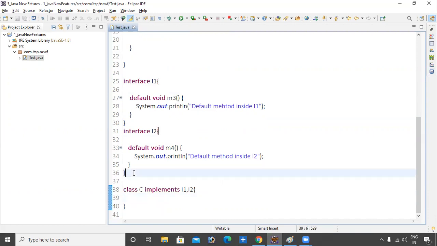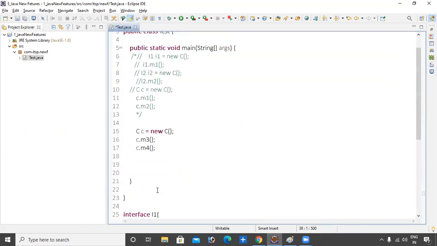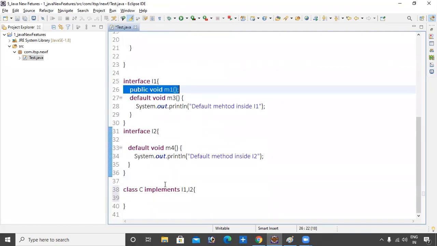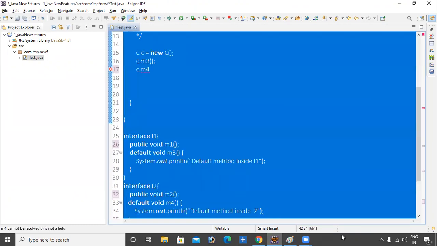Okay, so I want to do one thing. This is all about it. I want to paste this code on the pen brush. Then I will see. Come here.